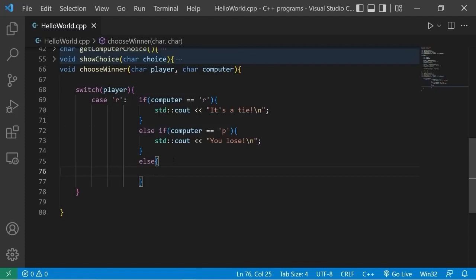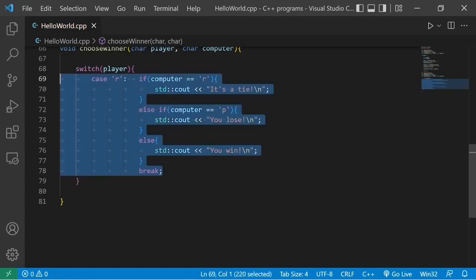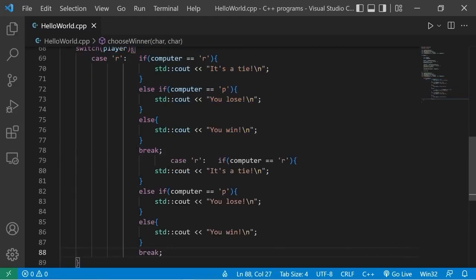Rock beats scissors, so let's display that the user won. "You win". Oh, then be sure to add a break at the end to break out of the switch. This is the case if the player chooses rock. Let's copy all of this code, paste it, and let's move this over.